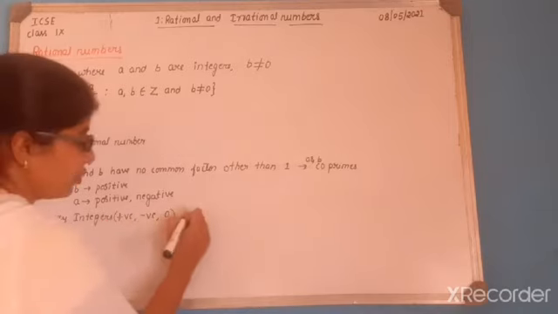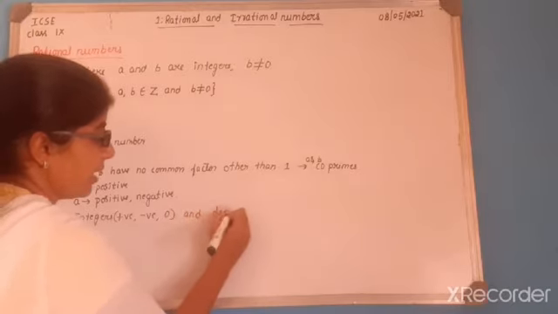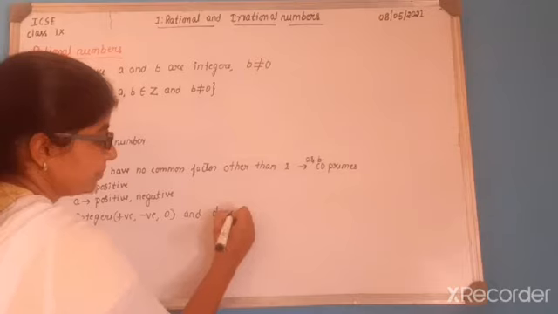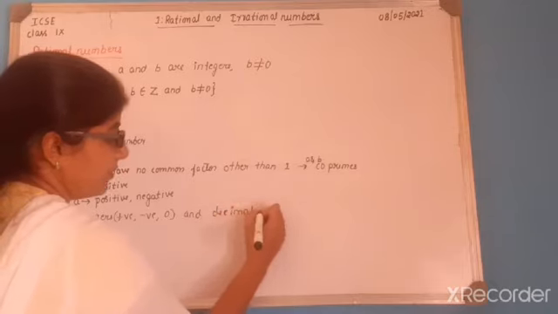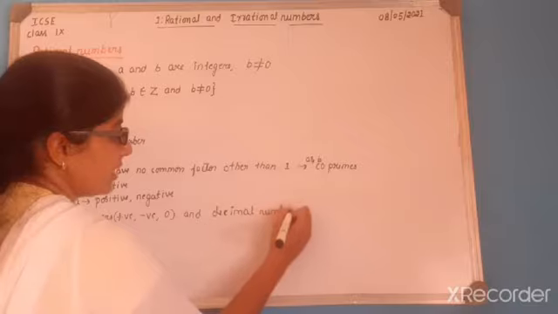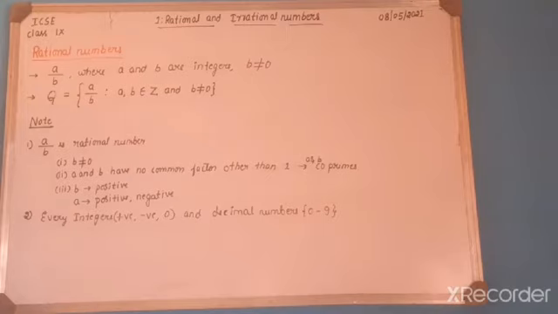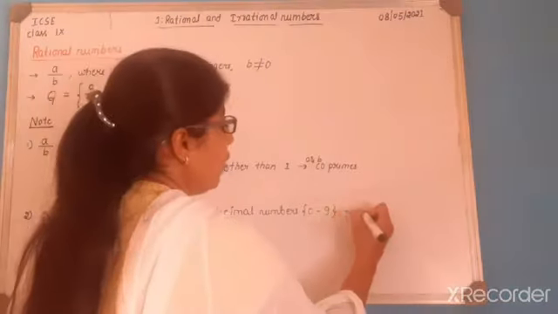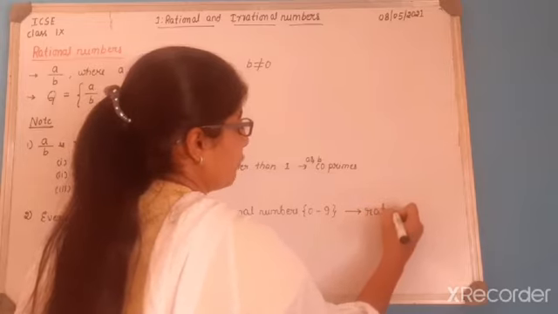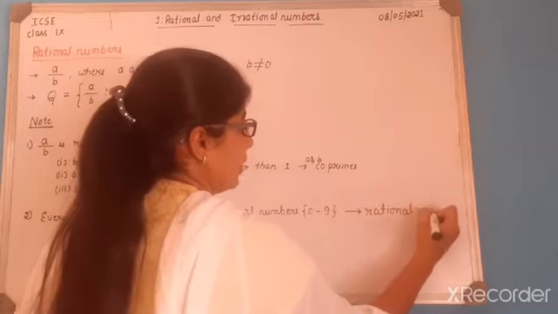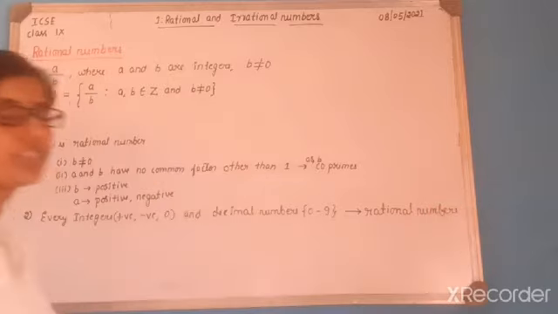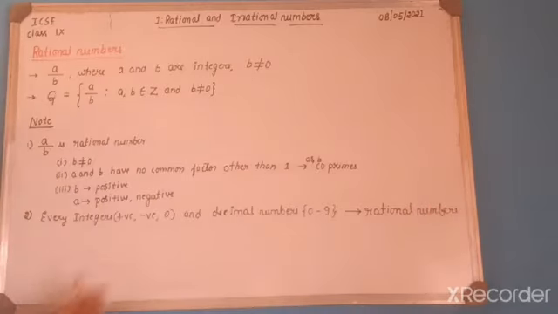So every integer and every decimal number, what are the decimal numbers? The number group from 0 to 9 is called decimal numbers. So every integer, meaning positive, negative and 0, and all the decimal numbers are referred to as rational numbers. ಇವೆಲ್ಲವನ್ನು ಕೂಡ ನಾವು rational numbers ಅಂತ ರೆಫರ್ ಮಾಡಬಹುದು. So all belong to rational numbers.